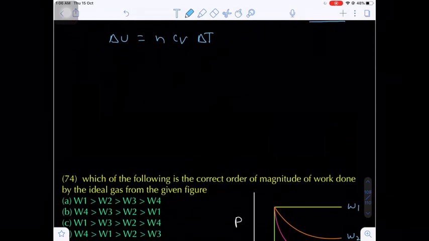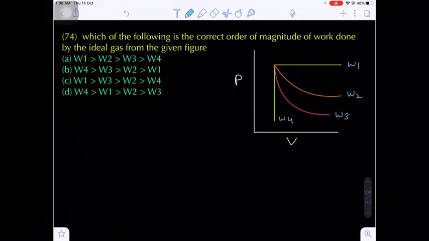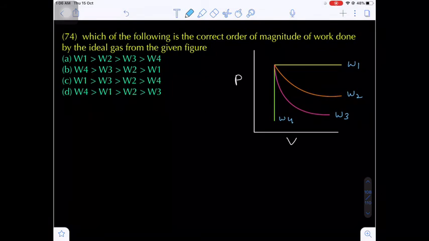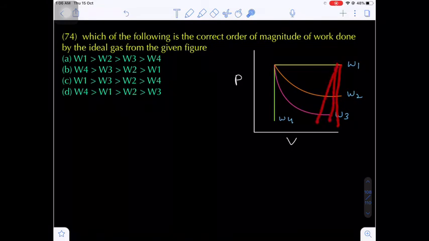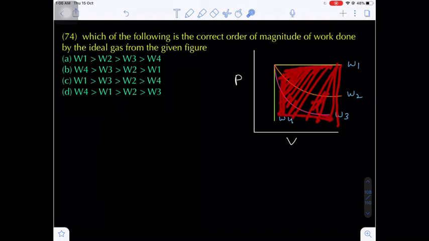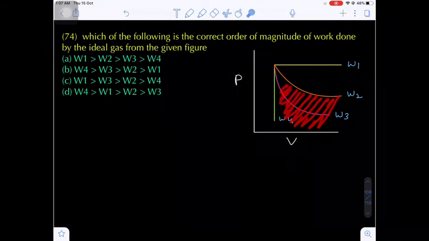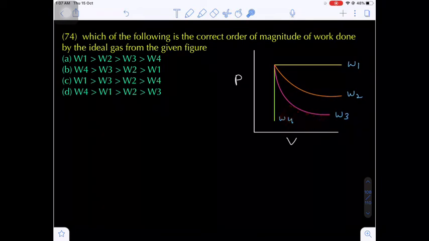Try yourself. Now question number 74: which of the following is the correct order of the magnitude of the work done? Here we have W1, W2, W3, W4. If you see, the PV work done, that is the area under the curve, will be maximum for W1. In the case of W1, this is the total area we have to cover. Are you getting my point? So this is the maximum area, corresponding to W1 work done. After that, the next process, this is the second process work done. And the next one, this is the third process work done.